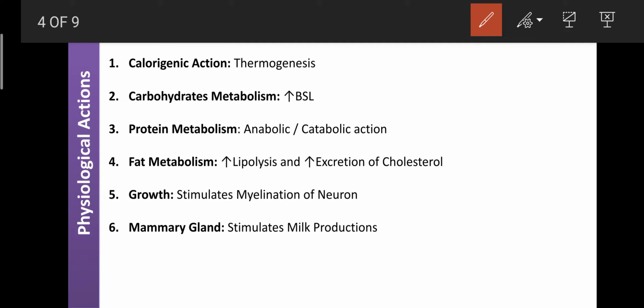Next, pharmacological action: it is also involved in fat metabolism. Here T3 can enhance lipolysis, that is the breakdown of lipids, triglycerides, into smaller free fatty acids. That process is known as lipolysis. It means T3 can clear the plasma bad fat level by enhancing lipolysis. It is one of the beneficial effects.